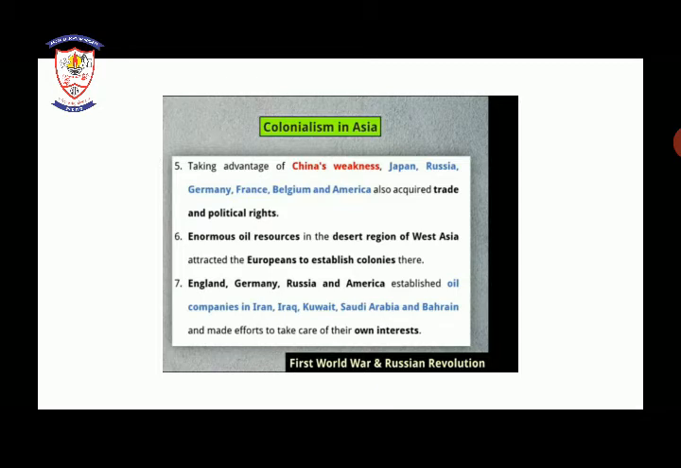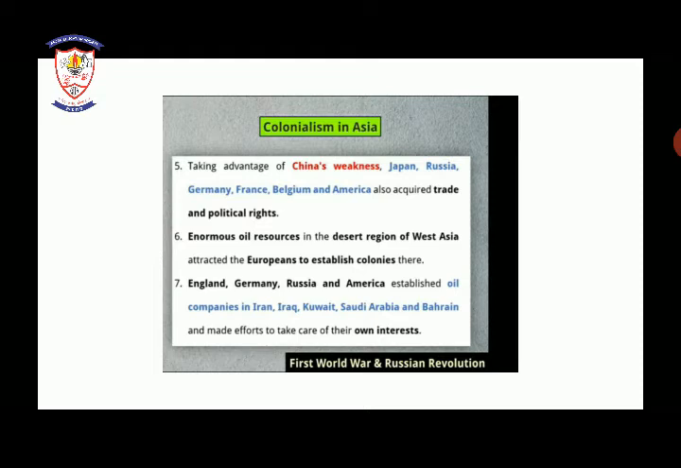Next, taking advantage of China's weakness. Yes, after England has taken advantage of China's weakness, who were the next to expand the colonialism? So taking advantage of China's weakness, Japan, Russia, Germany, France, Belgium and America also acquired trade and political rights of China.